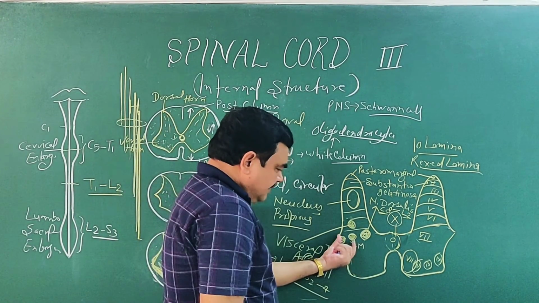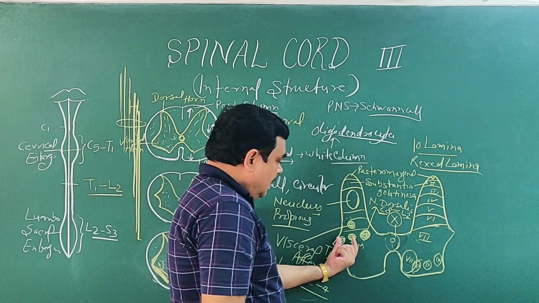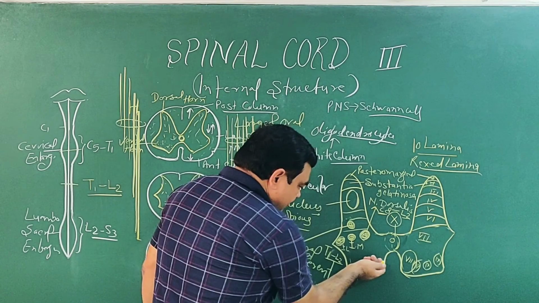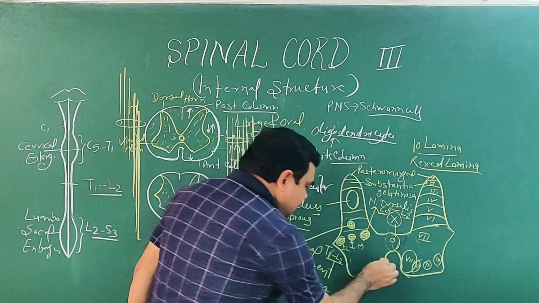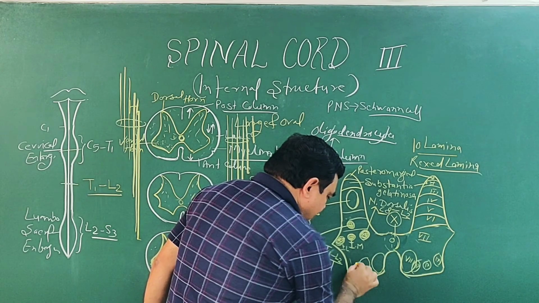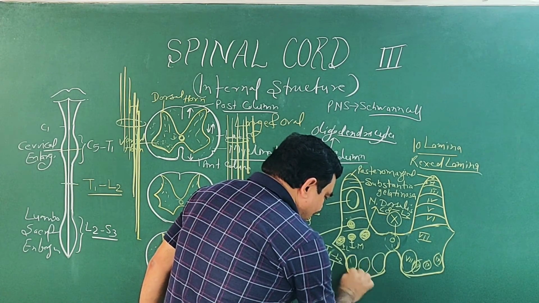This is the ventral horn, this is the intermediate, this is the lateral horn, and now the ventral horn has medial, central and lateral nuclei.